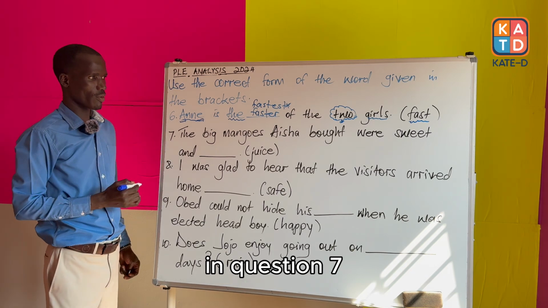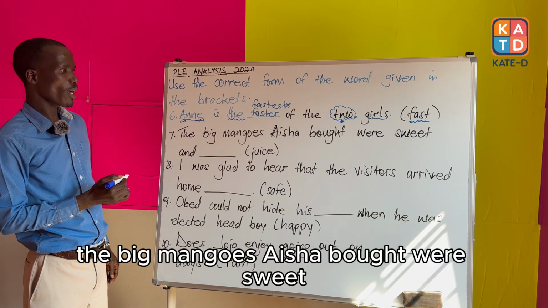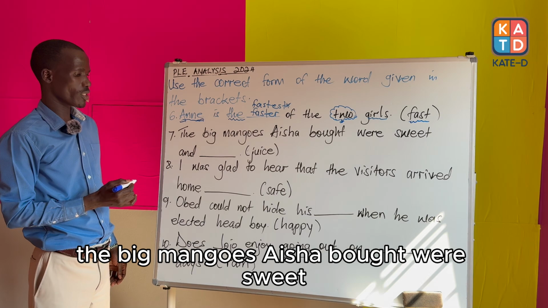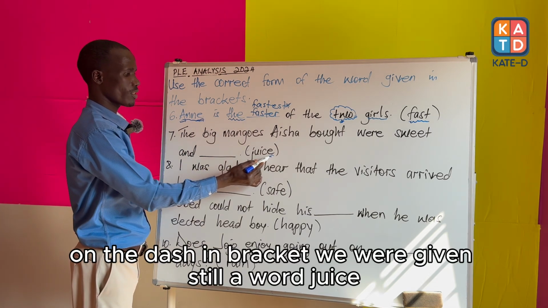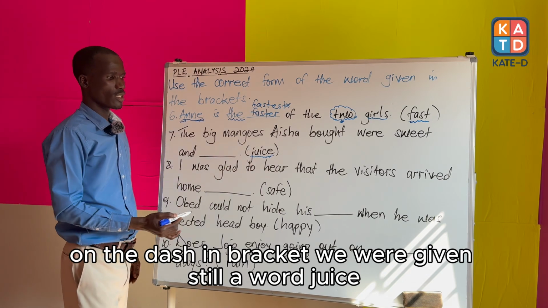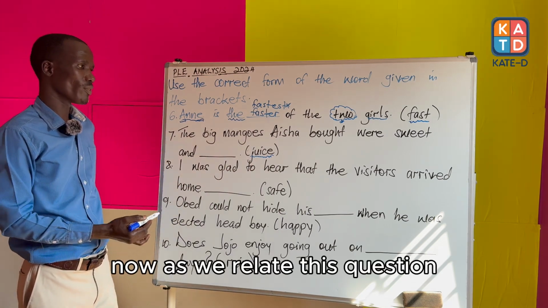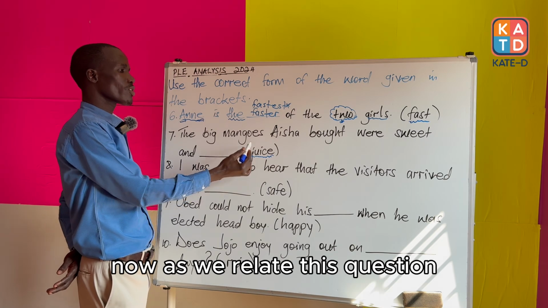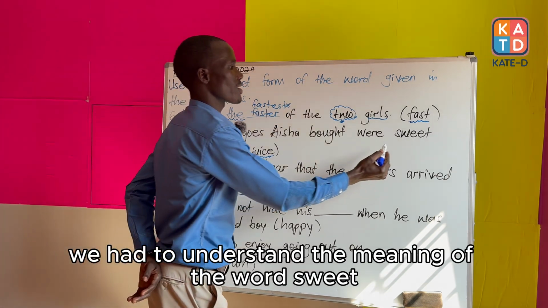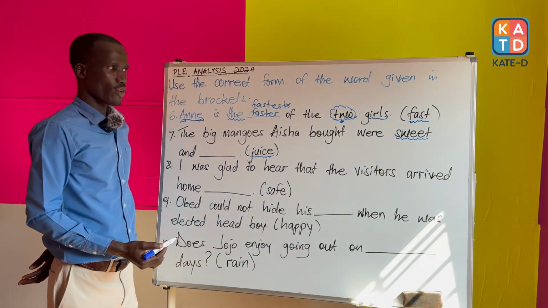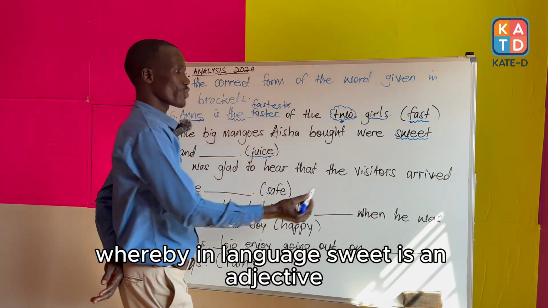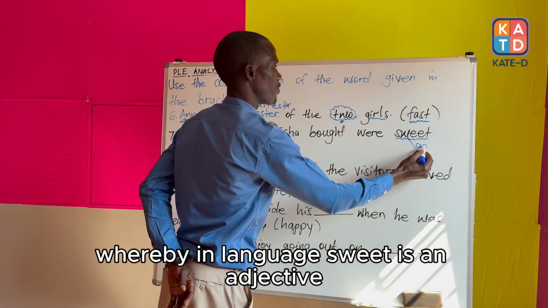In question 7, the big mangoes Aisha bought were sweet. On the dash, in bracket, we were given still a word juice. Now, as we relate to this question, we had to understand the meaning of the word sweet, whereby in language, sweet is an adjective.